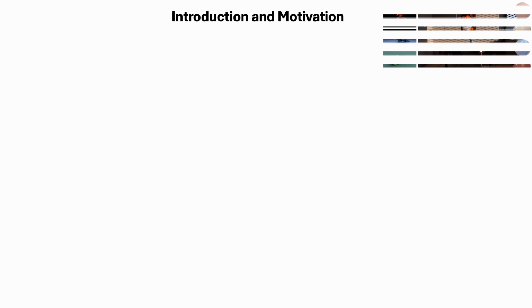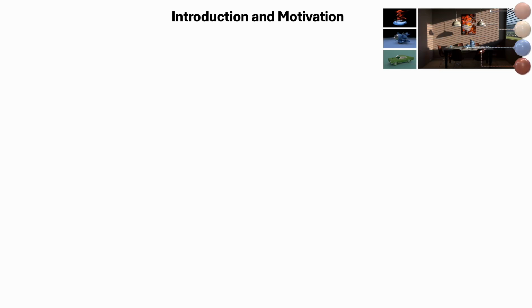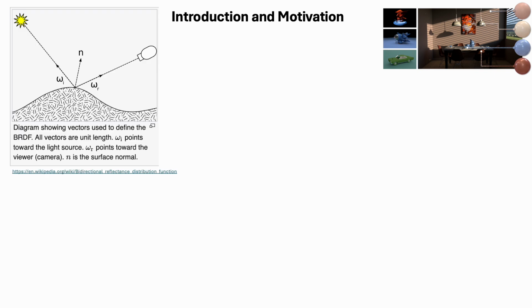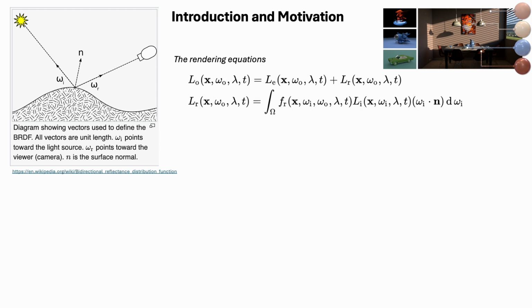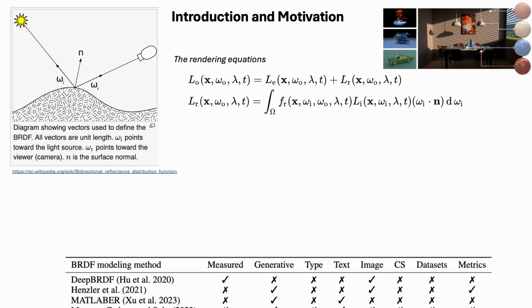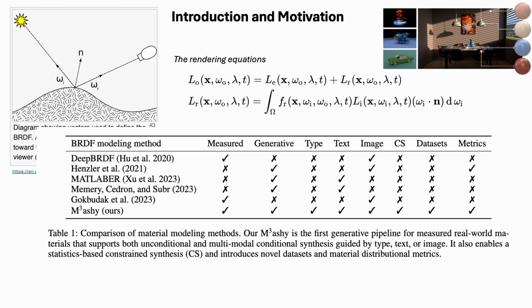High-quality material synthesis is essential for replicating complex surface properties to create realistic scenes. The bidirectional reflectance distribution functions, BRDFs, describe the relationship between the incident and outgoing radiances for a specific material, which are used in the rendering equations. Despite advances in analytic material appearance generation, the synthesis of real-world measured BRDFs remains largely unexplored.